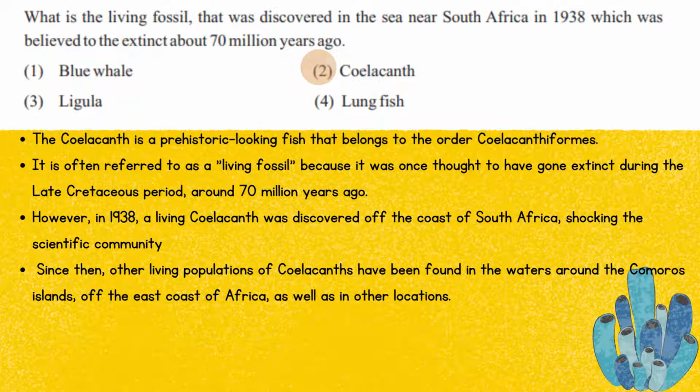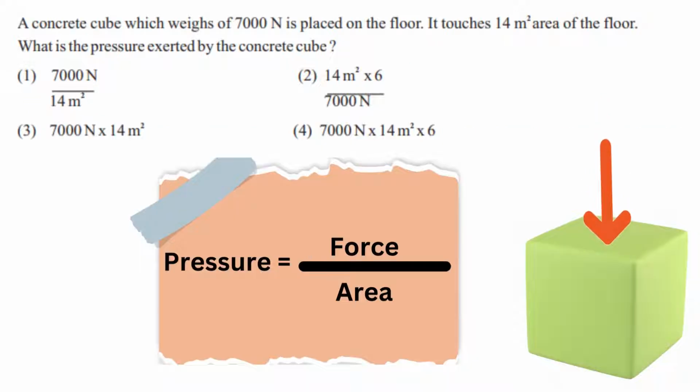The next question is based on the formula. A concrete cube that weighs 7,000 N is placed on the floor. It touches a 14 square meter area of the floor. What is the pressure exerted by the concrete cube?